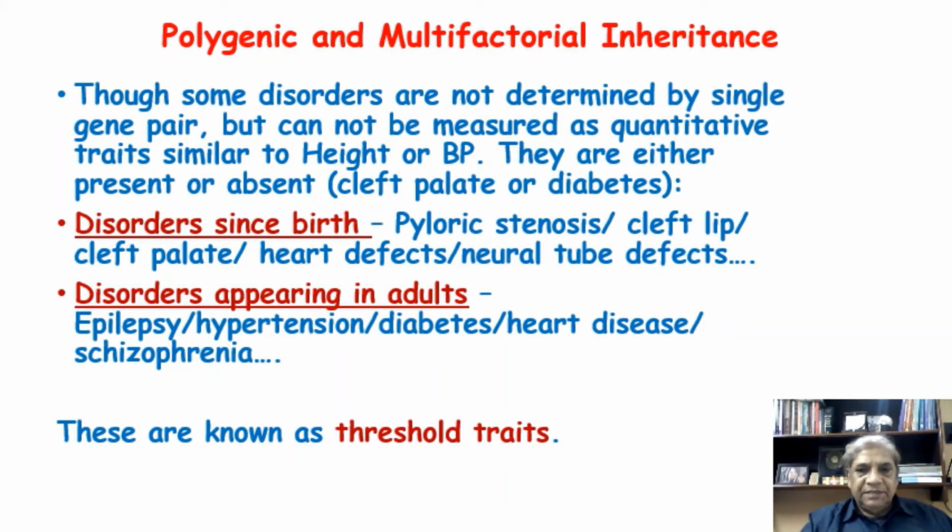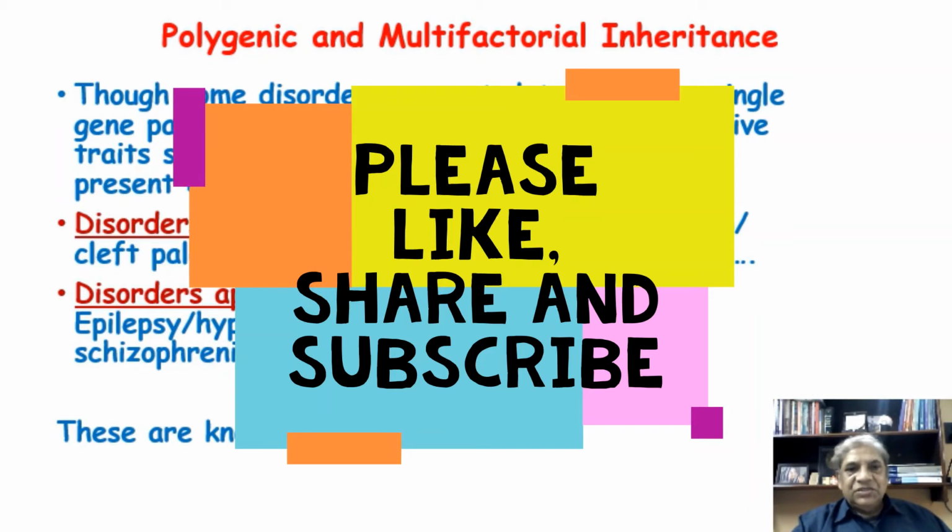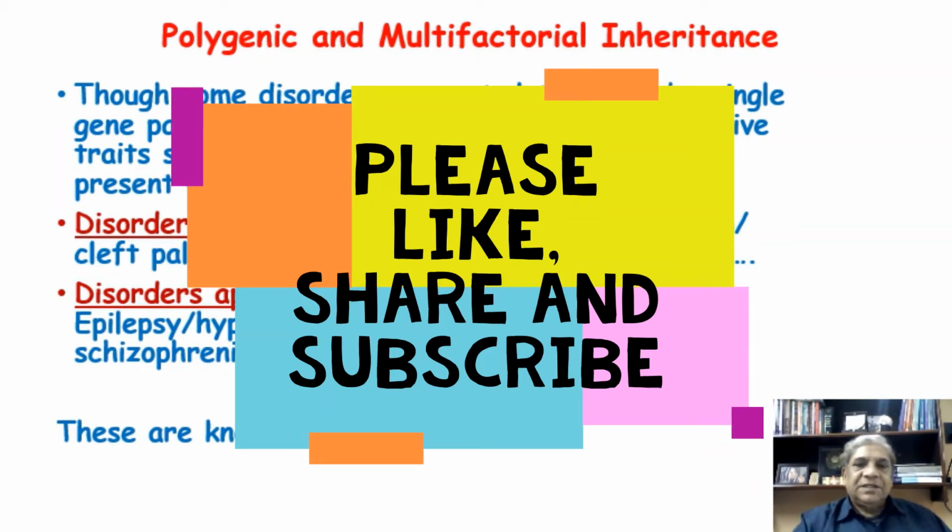Then the second category of disorder is those which are not present at birth but appear in adults. We must have seen many diseases which are called adult onset disease. For example, epilepsy, hypertension, meaning blood pressure. Mostly after middle age, the blood pressure comes, say, after 40 years of age. Diabetes, similarly, type 2 diabetes, comes around 40 years. And some heart disease can develop after birth, in adult life. Schizophrenia. These are the conditions which are adult onset.